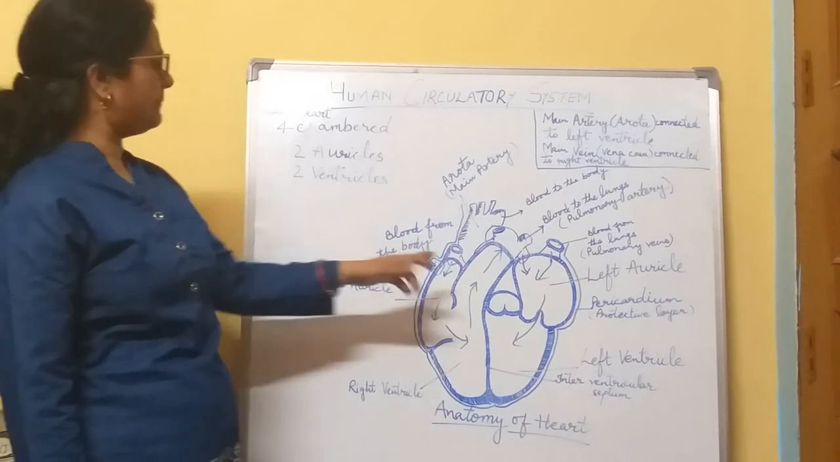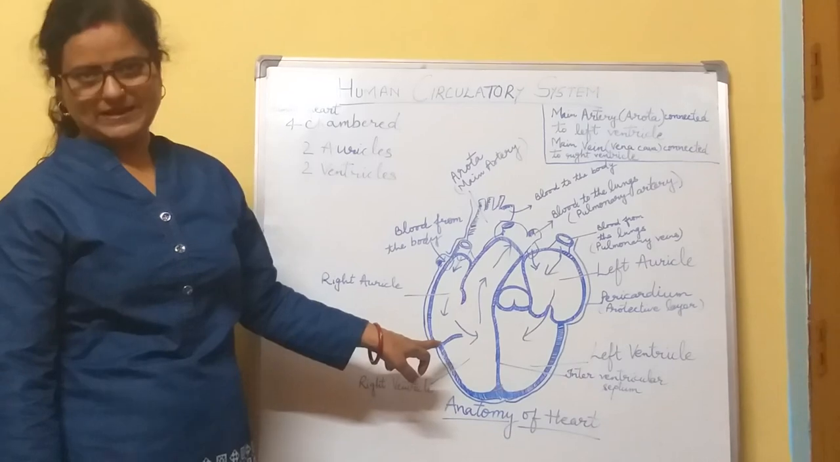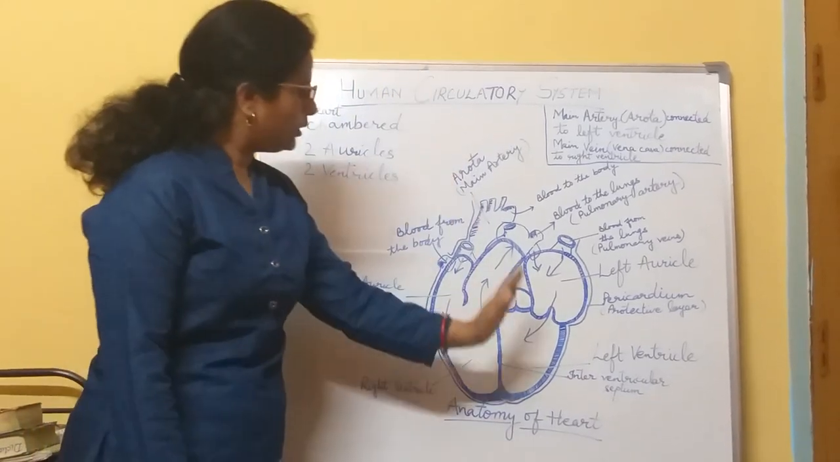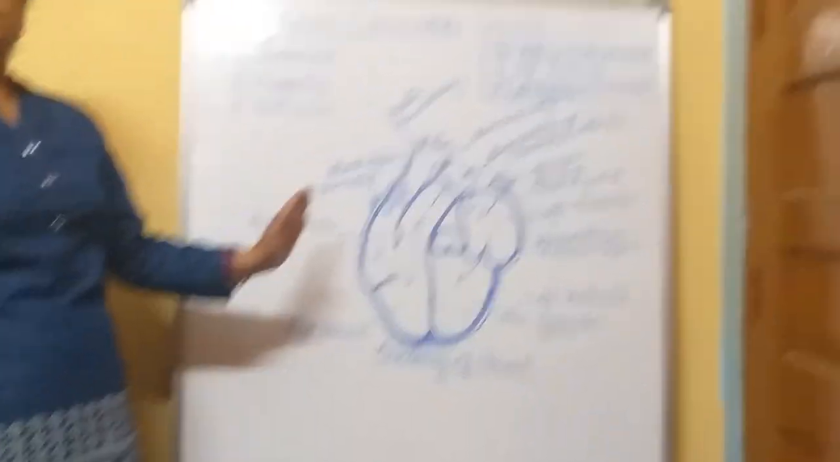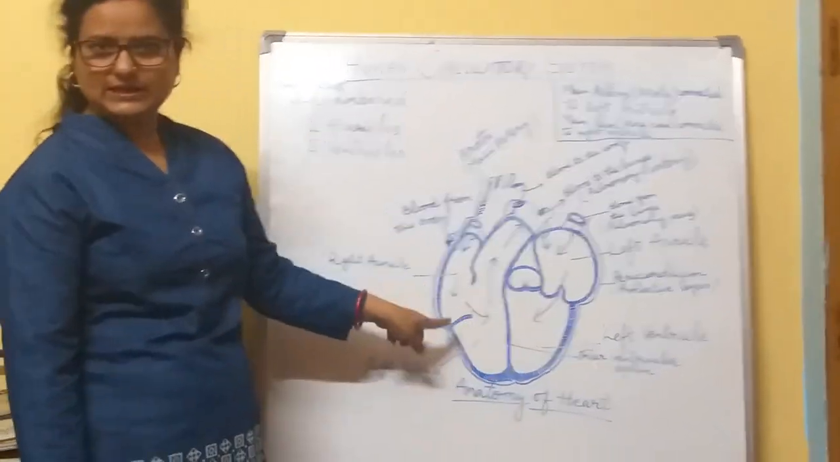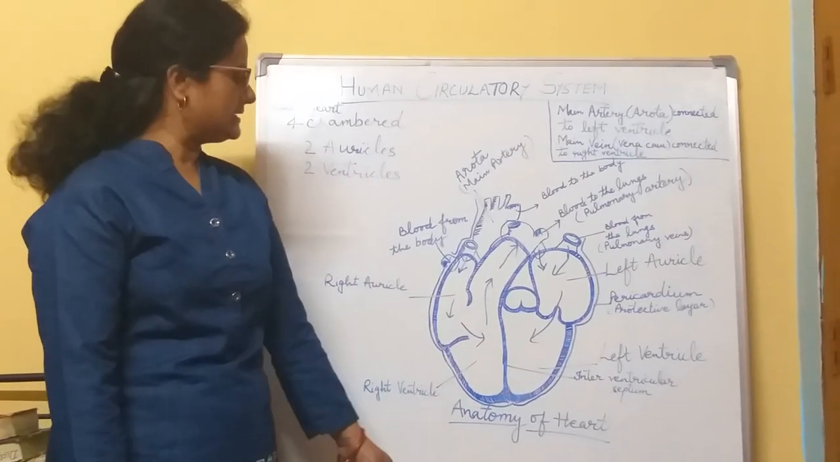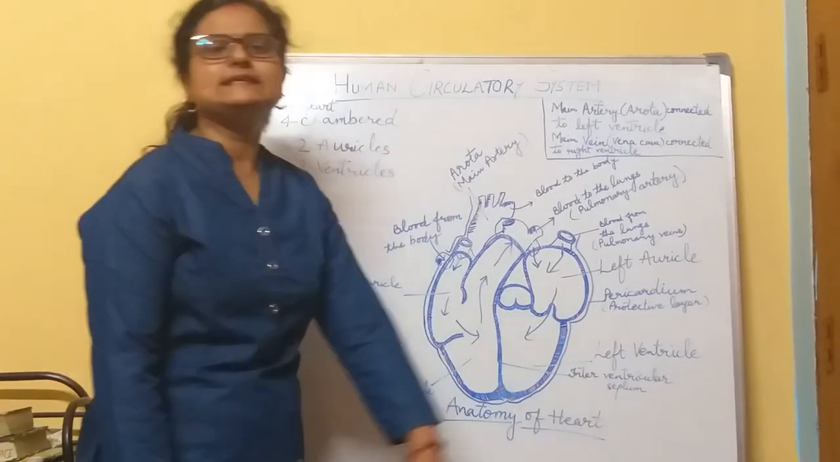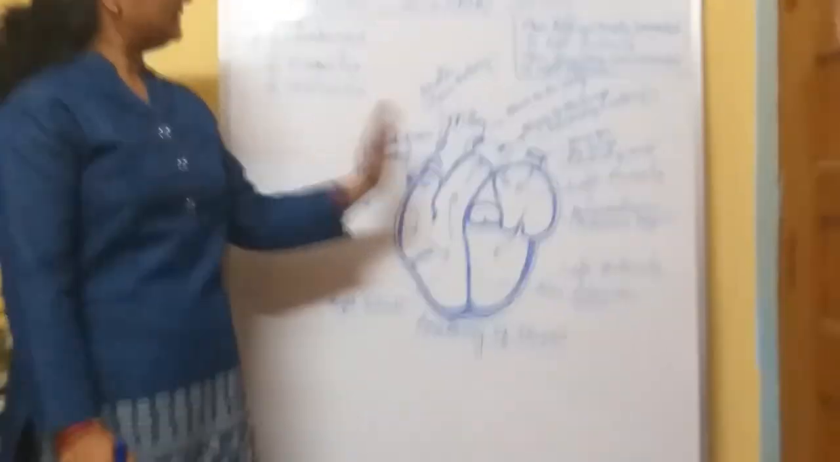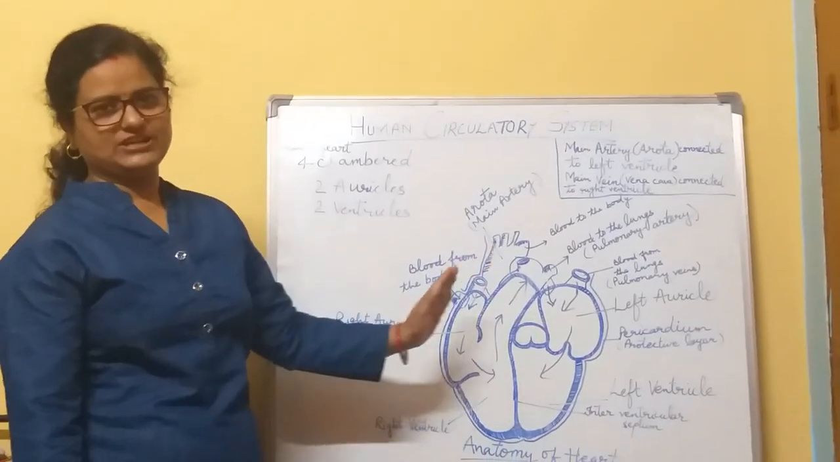So the upper two chambers are called the auricles, and the lower two chambers are called the ventricles. And the auricles and ventricles of the heart are separated from each other with a long septum that is called the interventricular septum. With this, the left side and the right side are totally differentiated from each other.